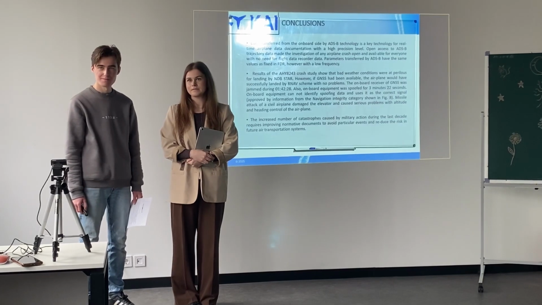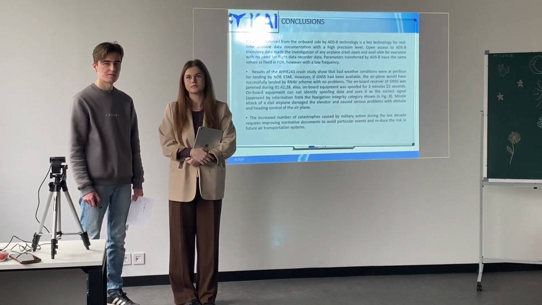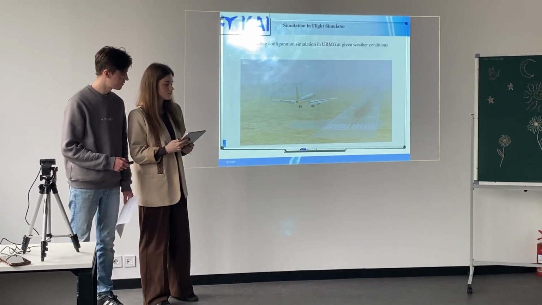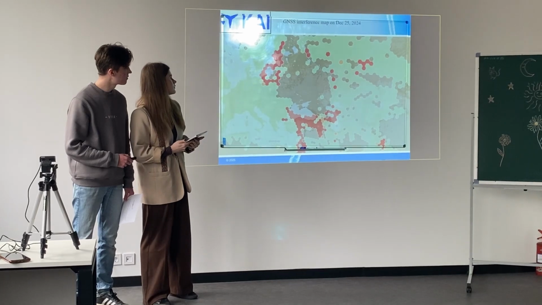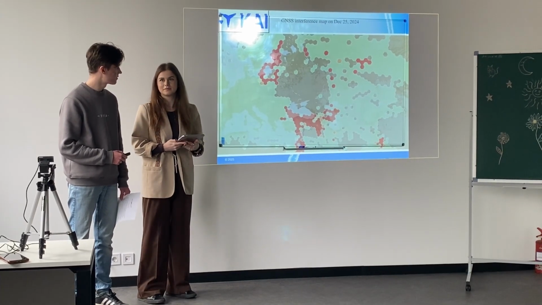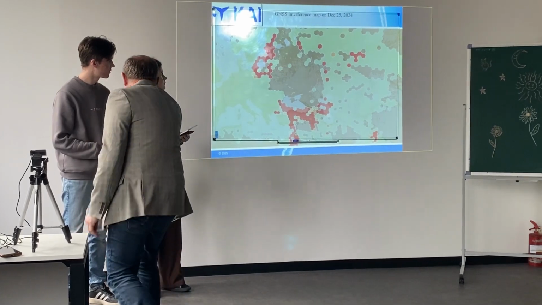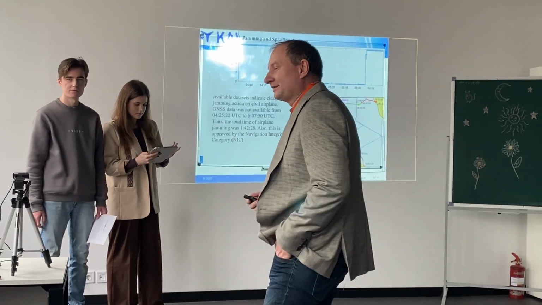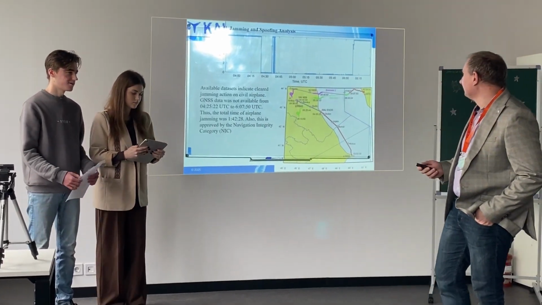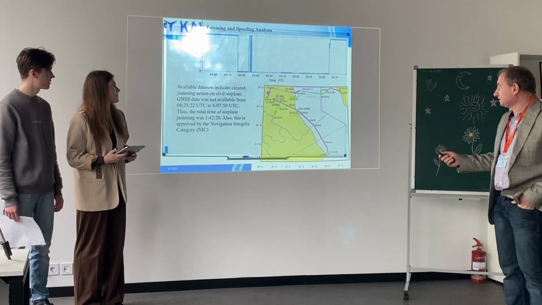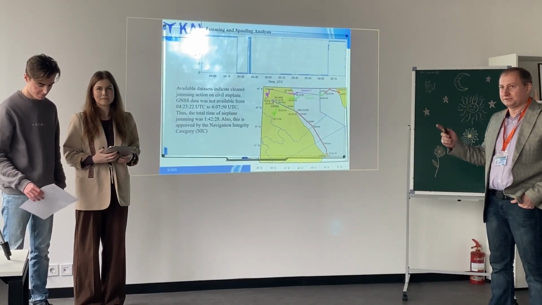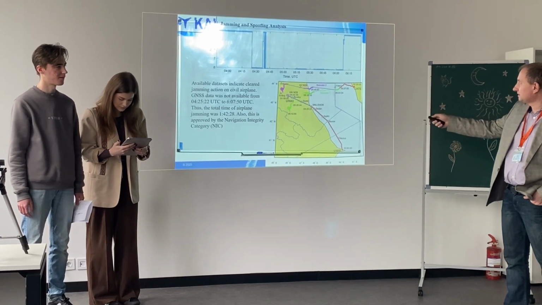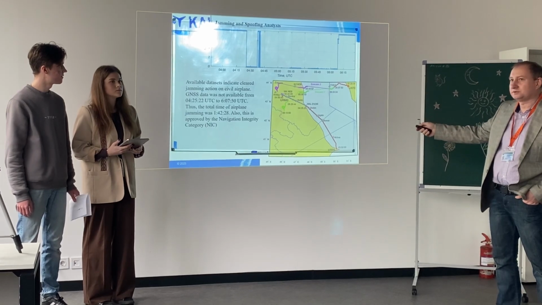Can you please, about jamming, you have the diagram, and on the vertical axis, what is the value? Actually, it is the navigation integrity category, which has been transmitted from the aircraft on board to the ground. That's why this data is transmitted from the aircraft to the ground.